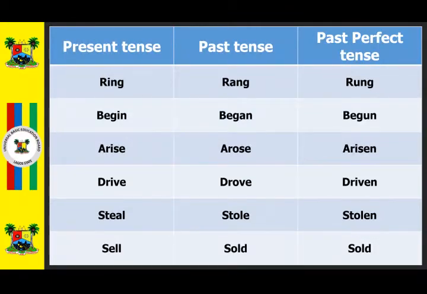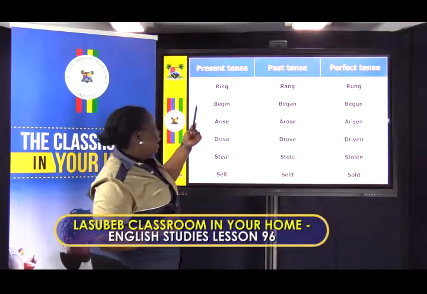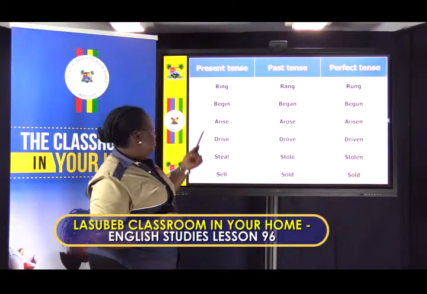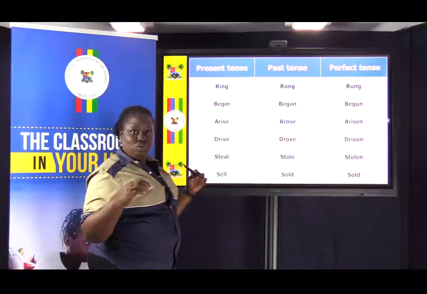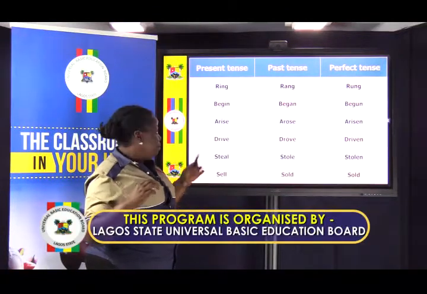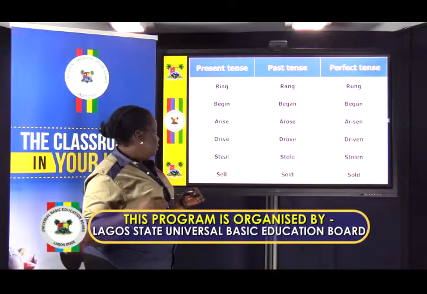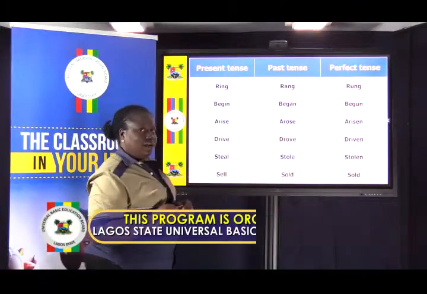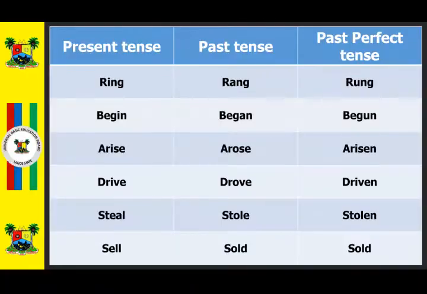That is R-U-N-G. Begin. That is the mathematician's favorite word. Begin, began, and begun. Arise, arose, arisen.